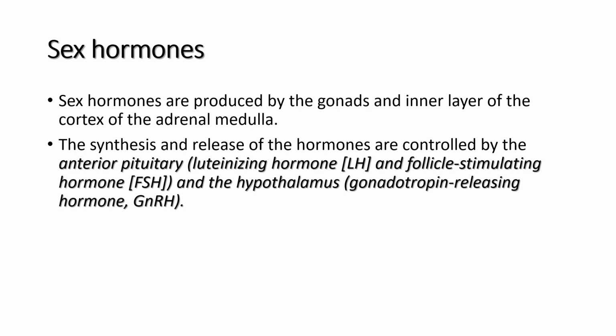Now, what influences or who controls the synthesis and release? As I told you in my earlier class, it is the anterior pituitary which secretes the luteinizing hormone and the follicle stimulating hormone, FSH, that controls the synthesis and release, where the anterior pituitary is again controlled by the hypothalamus by the gonadotropin releasing hormones. So the gonadotropin releasing hormones in the hypothalamus stimulate the anterior pituitary, which secretes luteinizing hormone and follicle stimulating hormone, which go and act on the respective gonads and secrete sex hormone. This is the process by which sex hormones are produced.